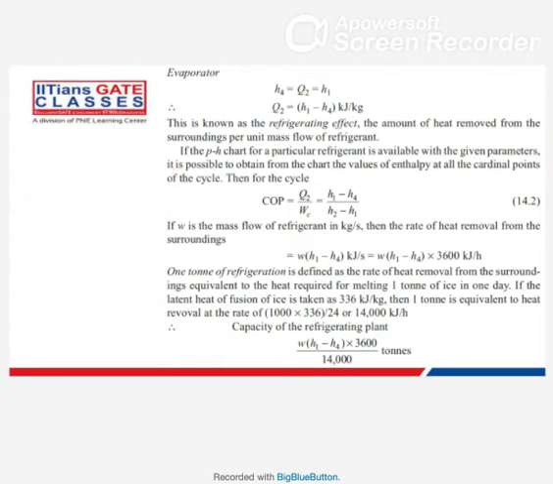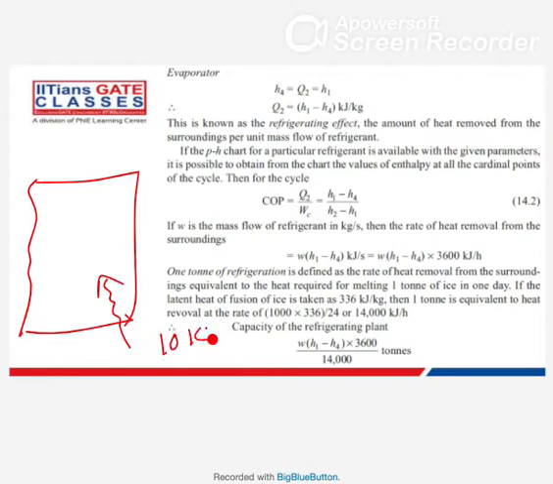In other way, one more thing I can explain here itself. In some numericals, they will say that some heat is being continuously leaked from the surrounding. They can give it like this: let's say 10 kilowatt of heat is continuously leaking inside the refrigerator, continuously leaking from the surrounding into the refrigerator.